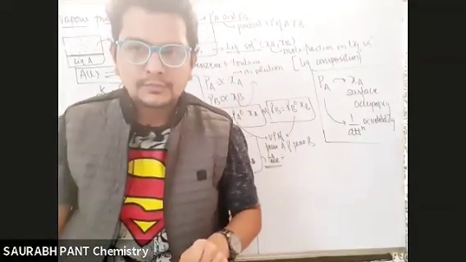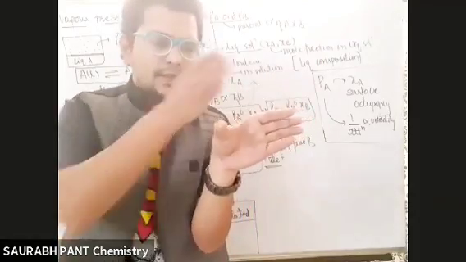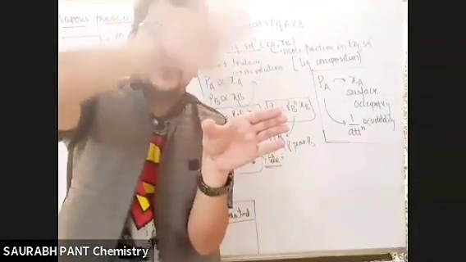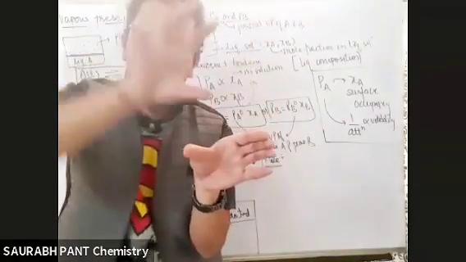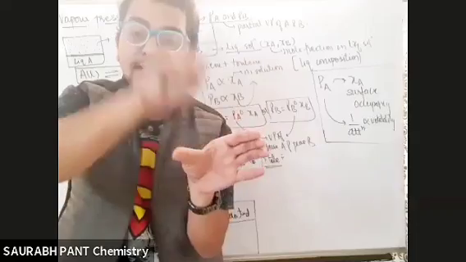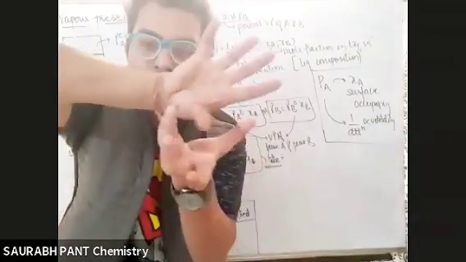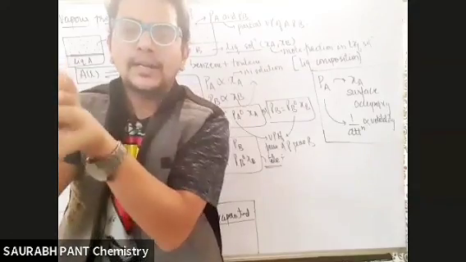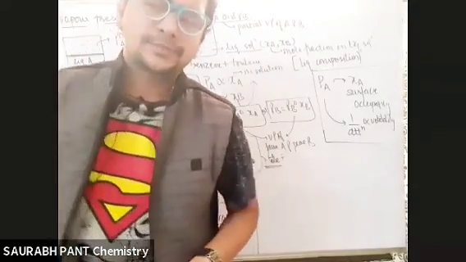Kya bola? One container was there, A and B were there. A was easily evaporated. So in the vapor phase, here in the air, A is more, B is less, because A is easily evaporated, attraction is less. Now throw this liquid away, take this vapor and condense it in a new container. Now in this new container, what is more? A is more.